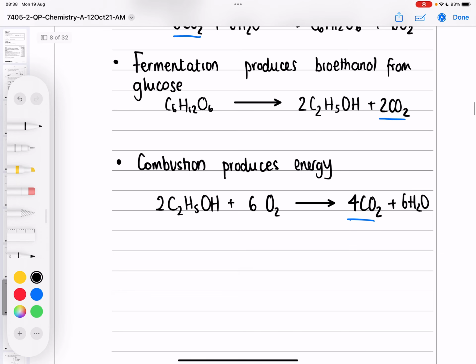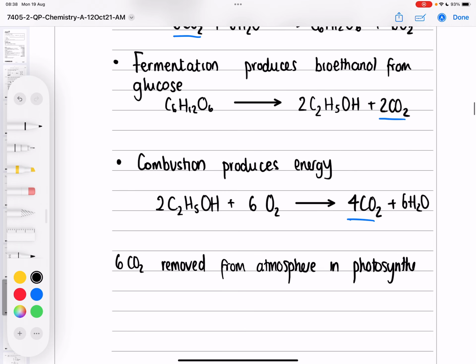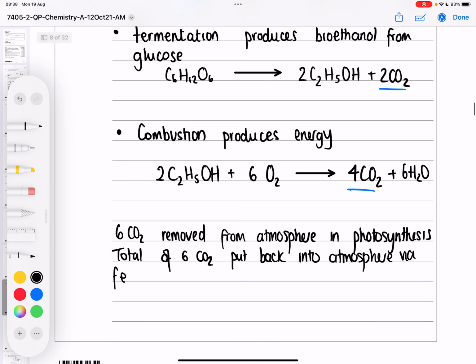Okay, so we have 6 CO2 removed from atmosphere in photosynthesis, but a total of 6 CO2s put back into atmosphere via fermentation and combustion.